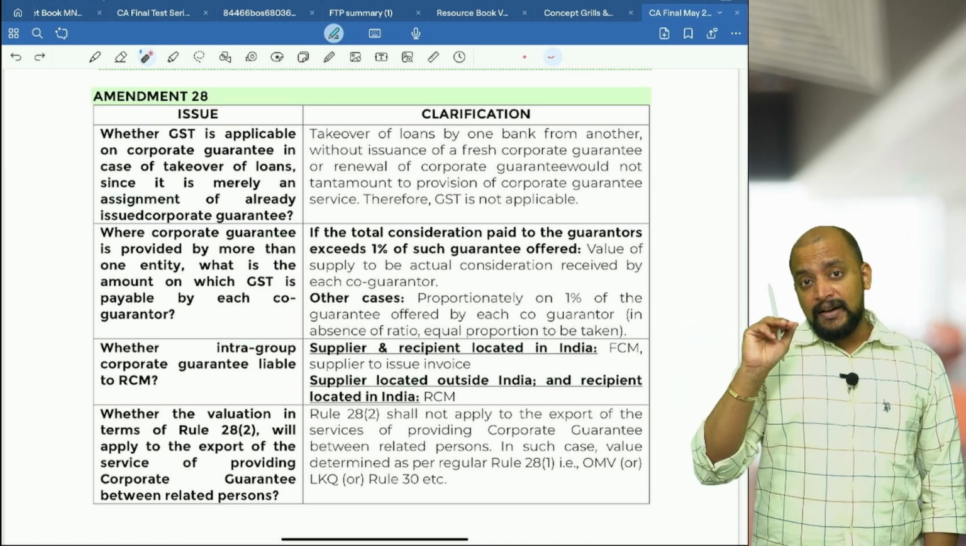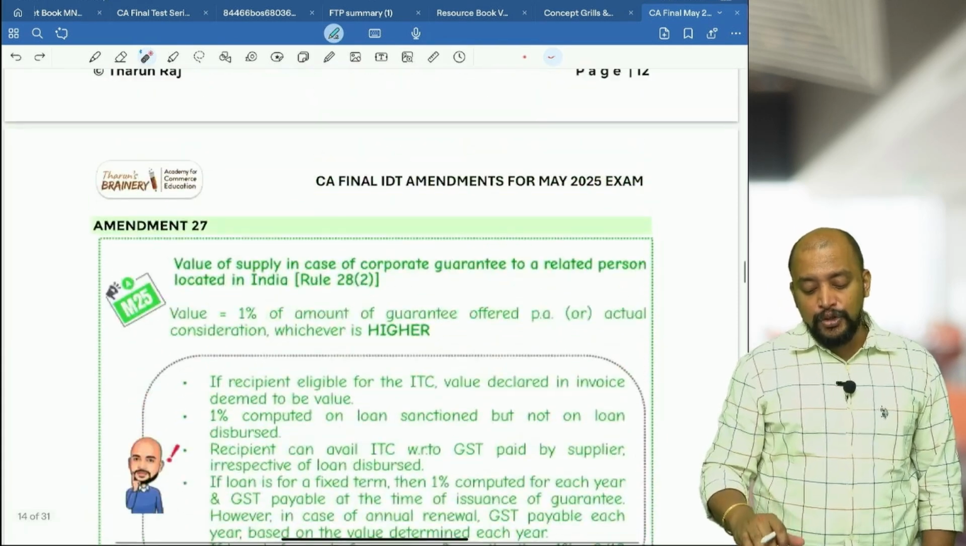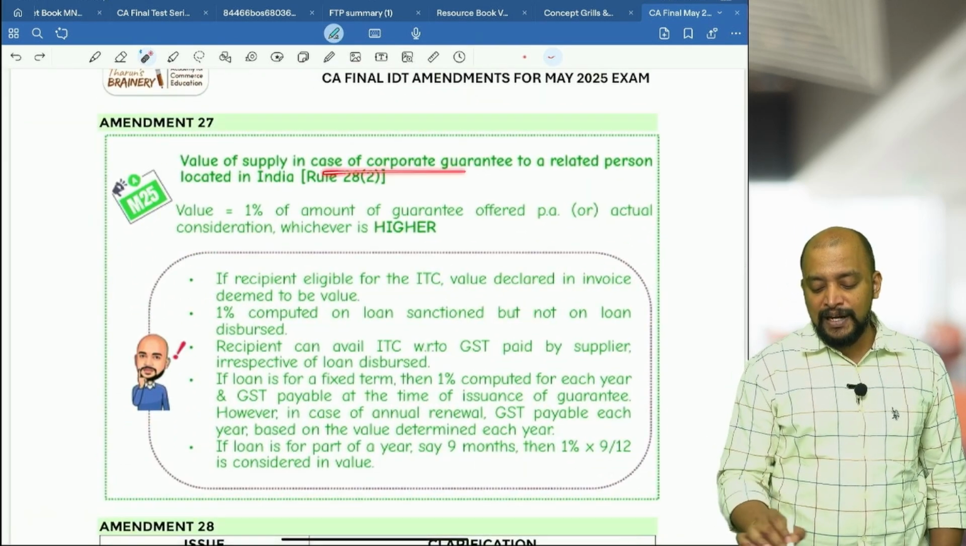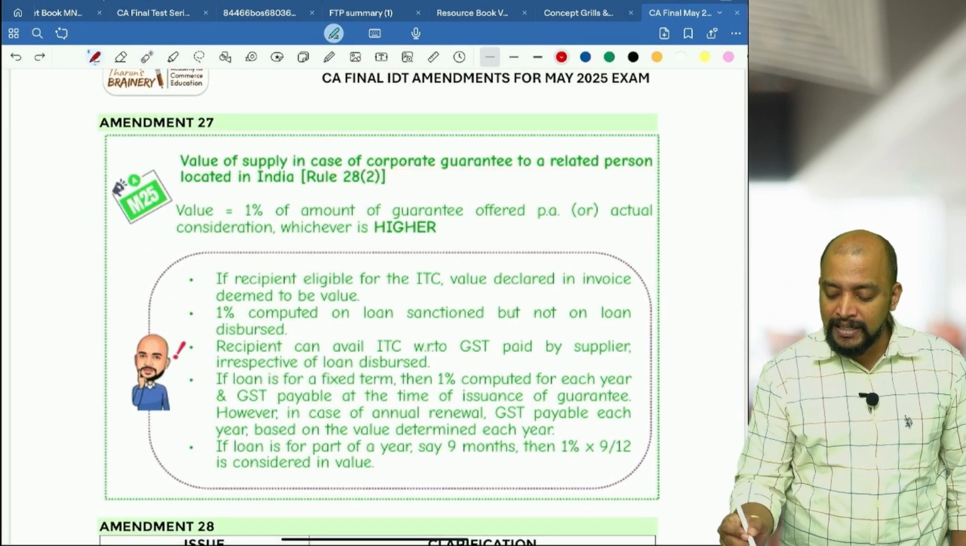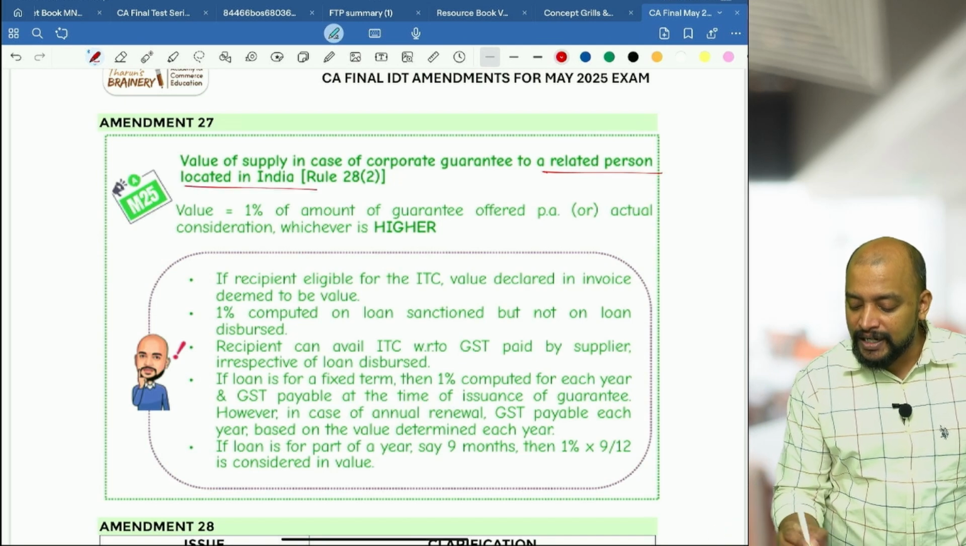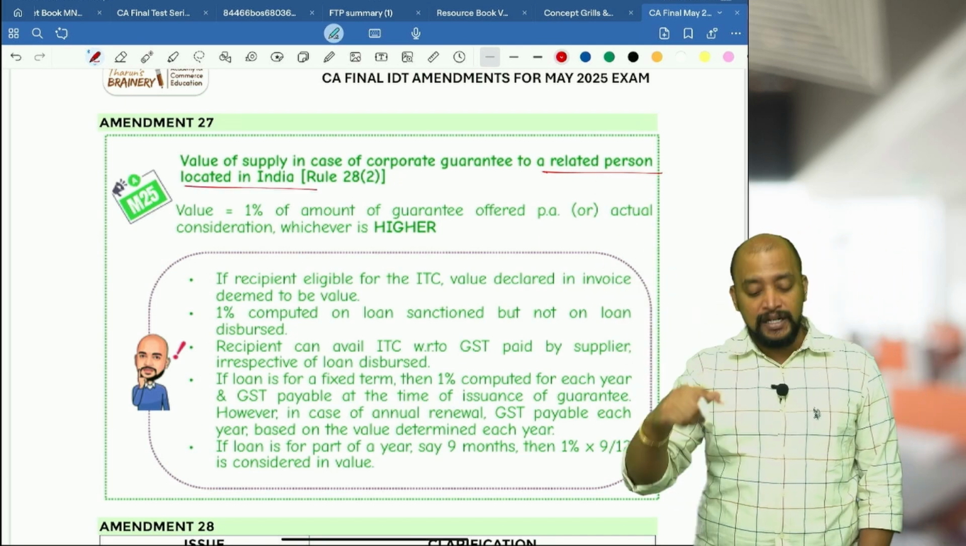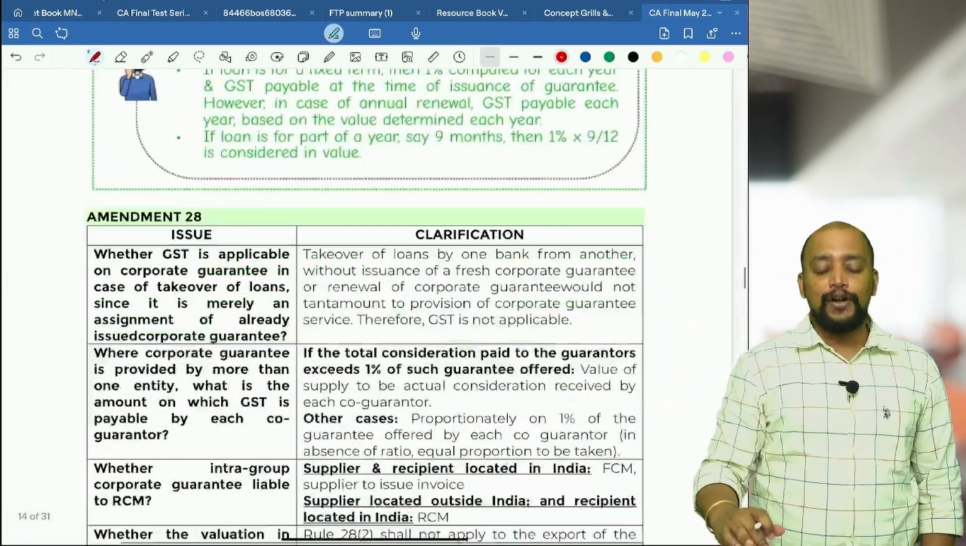Also here, one more important point is that the recipient should be located in India. See here, value of supply in case of corporate guarantee to a related person located in India. What if the related person is located outside India? This rule 28 sub rule 2 will not be applicable.